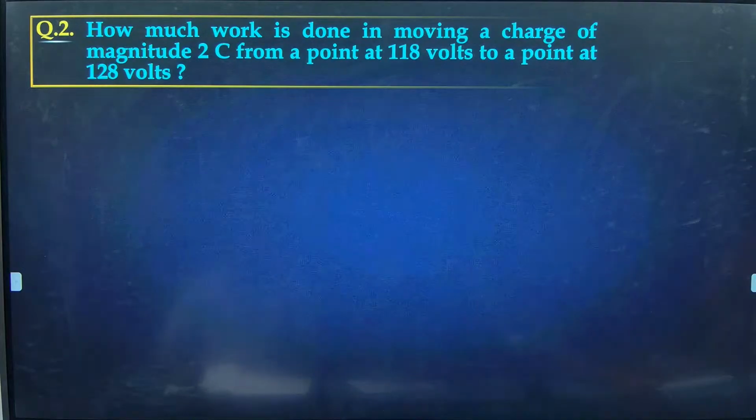How much work is done in moving a charge of 2 coulomb from a point at 118 volts to a point at 128 volts? Good question.